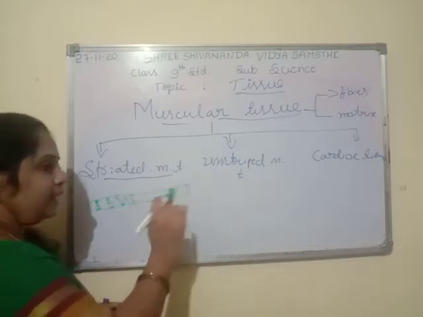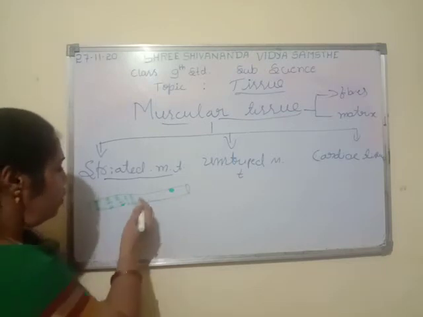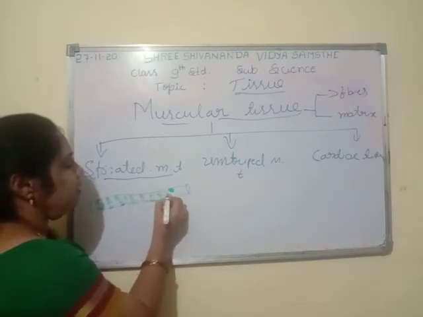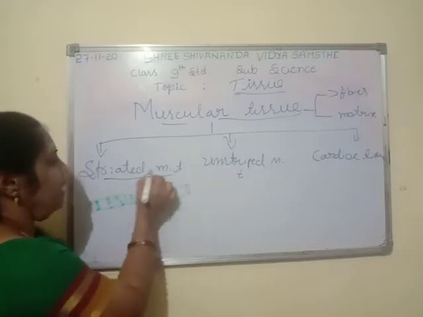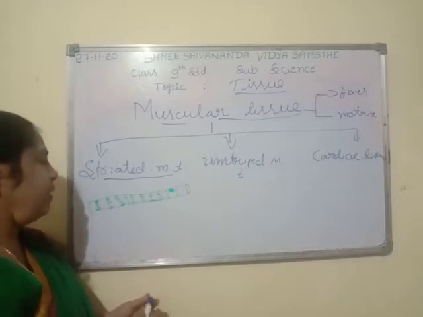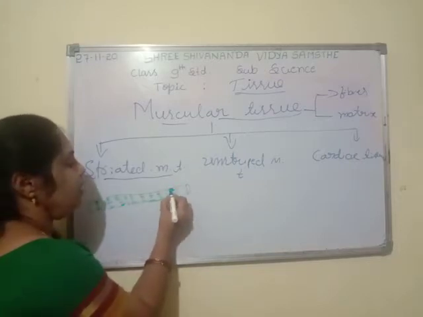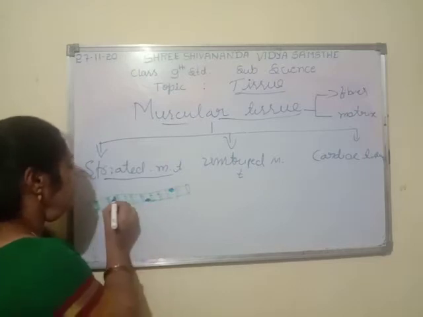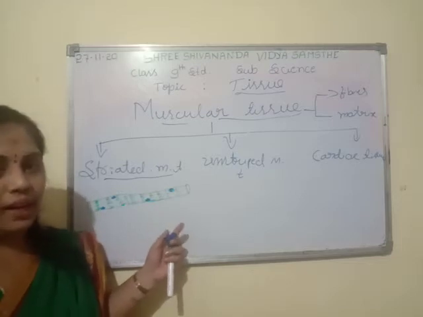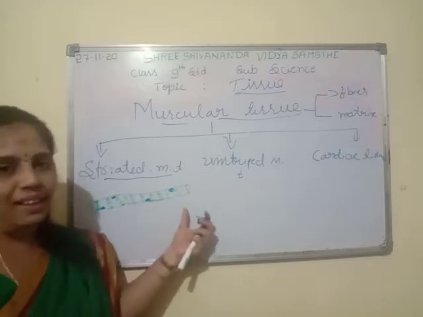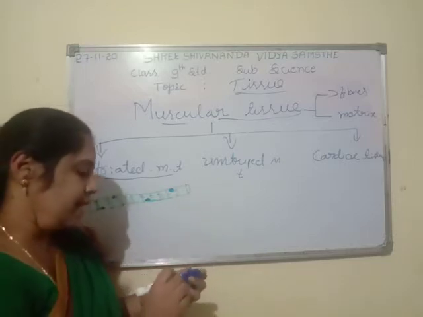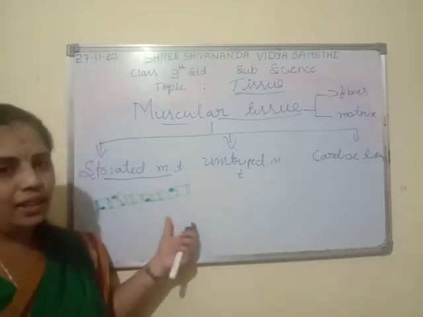What is a stripe? Stripes are lines. This type of stripes are present on the cells, so the name is striped or striated muscle tissue. In between them they have nuclei. These are the nuclei, so they are multinucleated. In a single cell there are many nuclei, so it is called a multinucleated cell. Striped muscle has multinucleated cells.